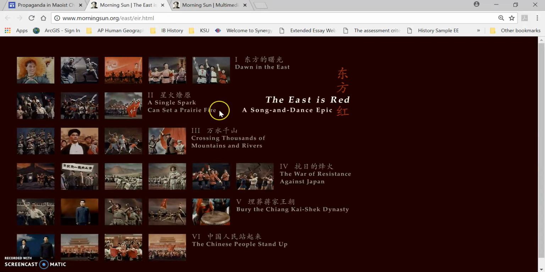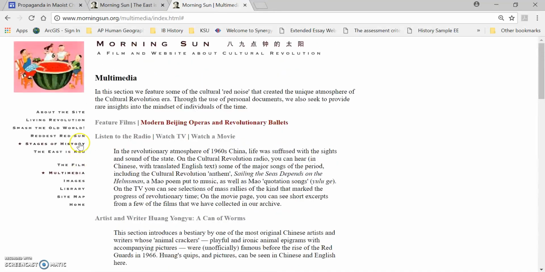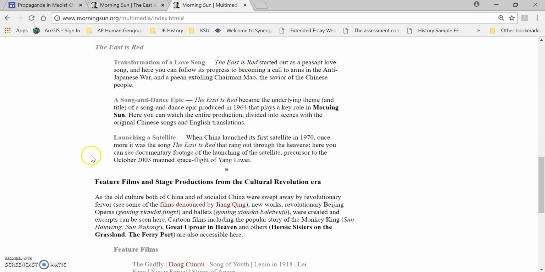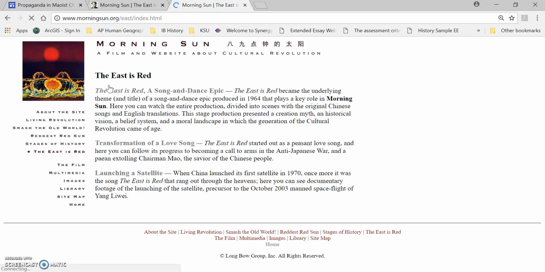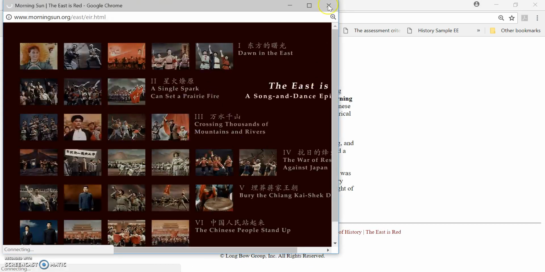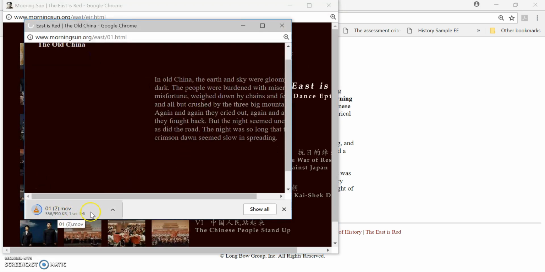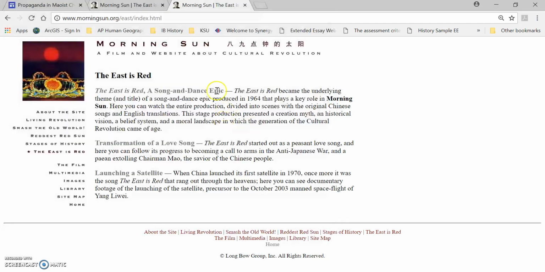The last thing that we need is The East Is Red. So again, on this website, it comes up perfectly there. So in order to get to this one, we actually want to go to The East Is Red, and we would just click on The East Is Red, and that'll bring us up with that same page that I was on. And then you can click on the individual pages here, and it'll probably pop up with a download movie file, and go ahead and do that and open it up. So that's how you navigate those links and those resources.